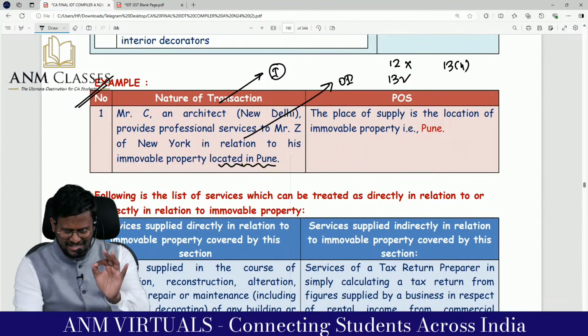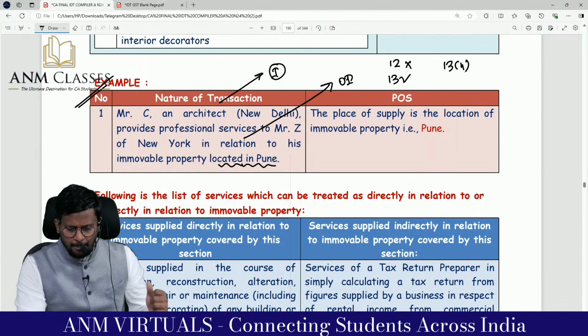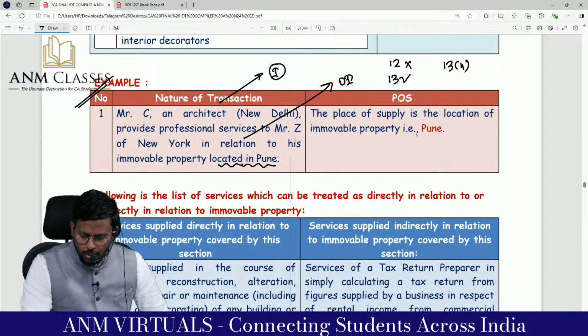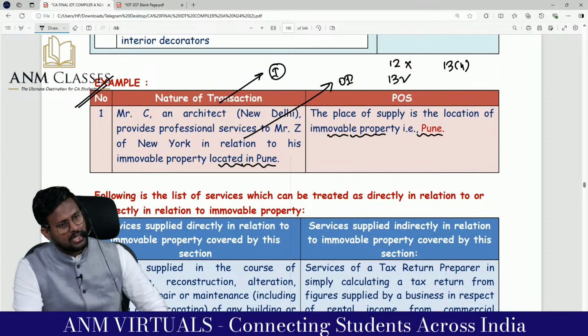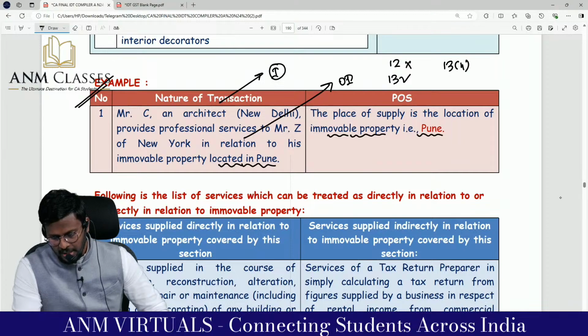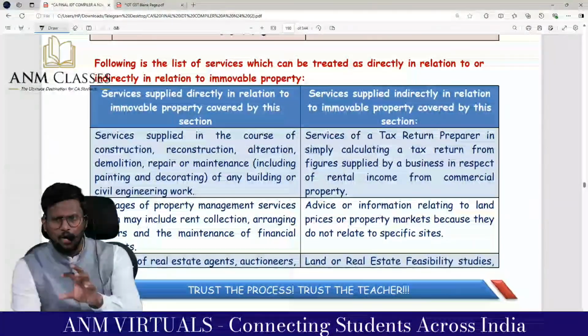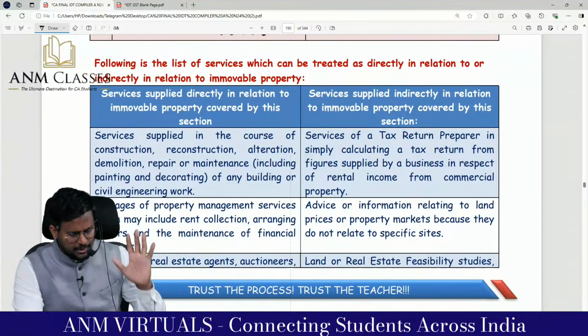This is a direct service relating to immovable property, so the place of supply is the place where the immovable property is located. So Pune is the place of supply as per 13 subsection 4. 12.3 of the IGST Act is equal to 13.4.